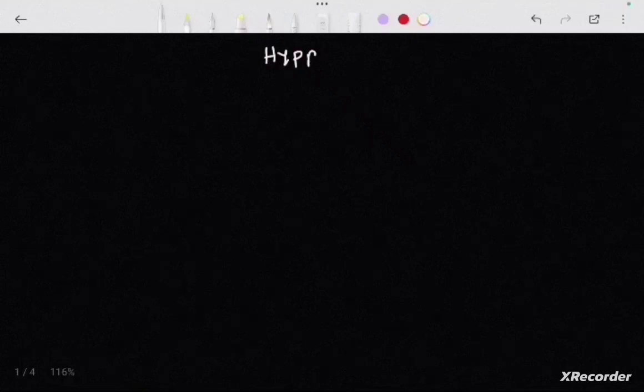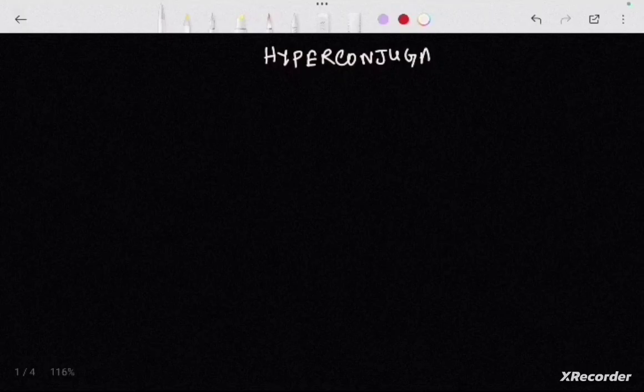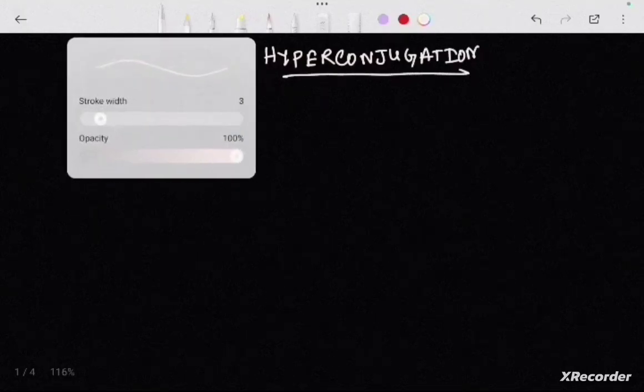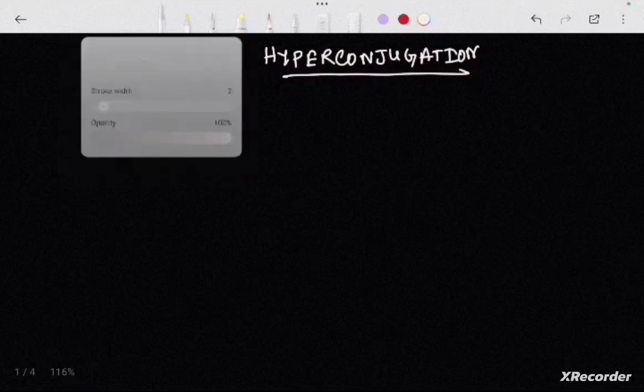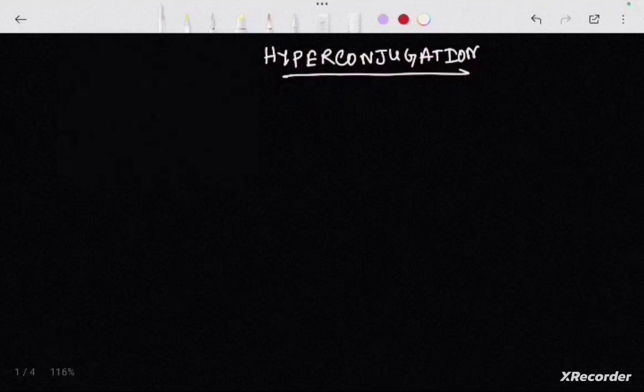Hyperconjugation. Hyperconjugation is an effect in organic chemistry, one of those effects in general organic chemistry.